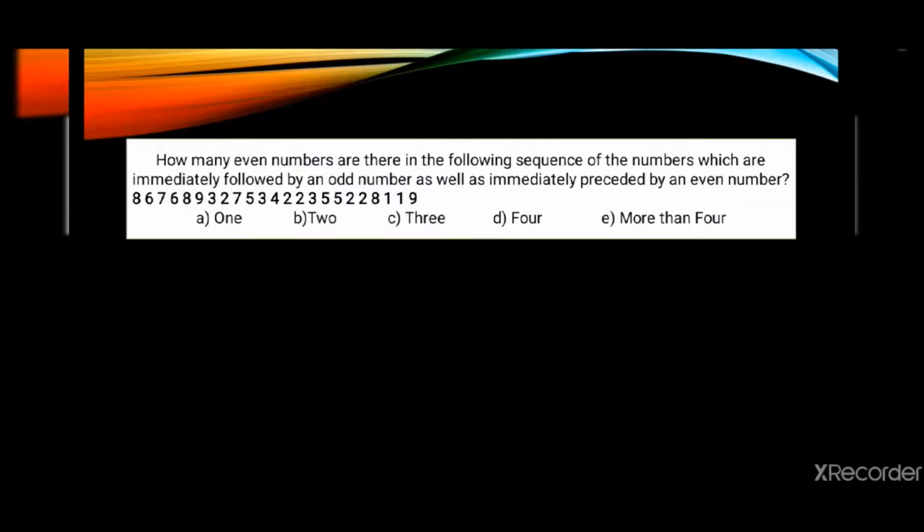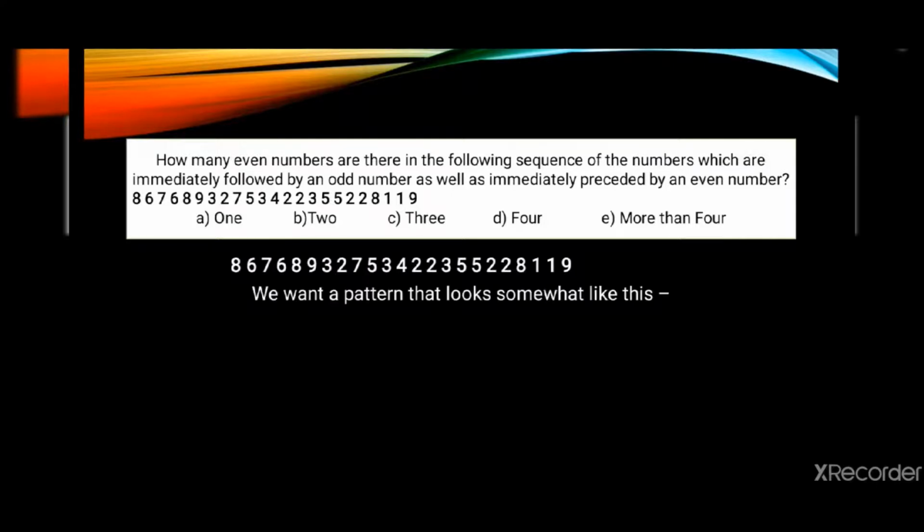In the next question, we are being asked how many even numbers are there in the following sequence of the numbers, which are immediately followed by an odd number and immediately preceded by an even number. Let's see, we are given a sequence in the question. Now we want our pattern that looks somewhat like this.